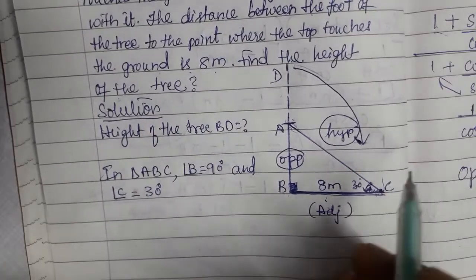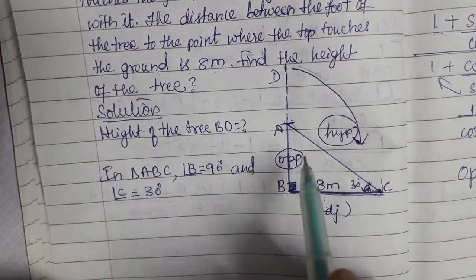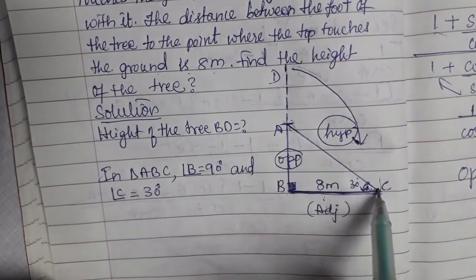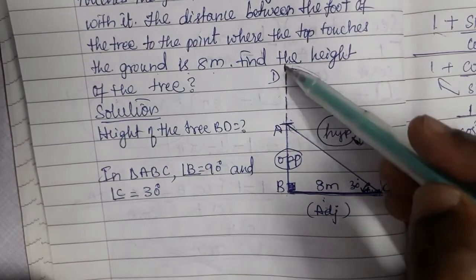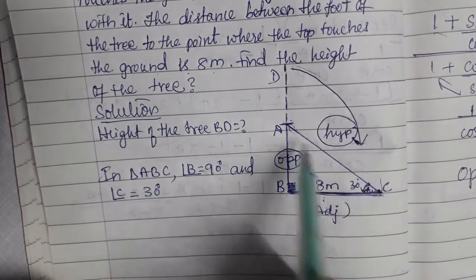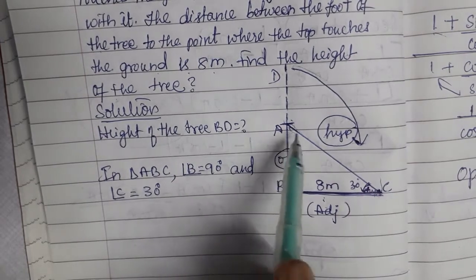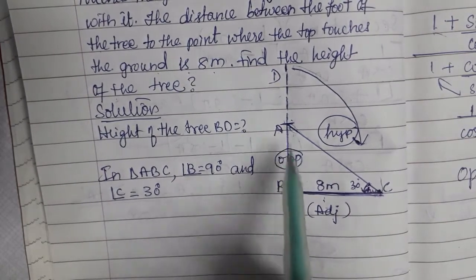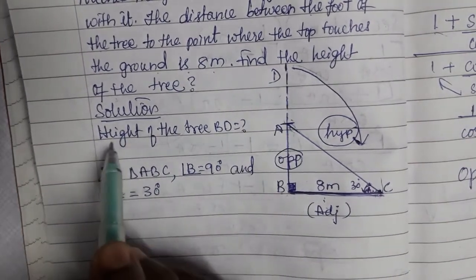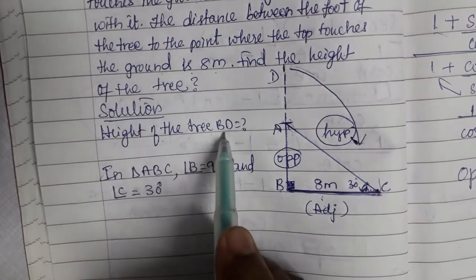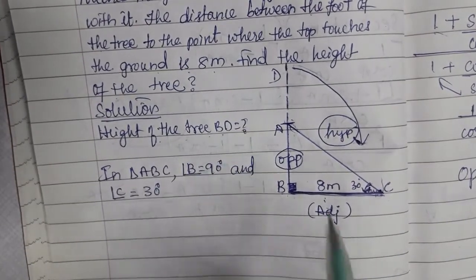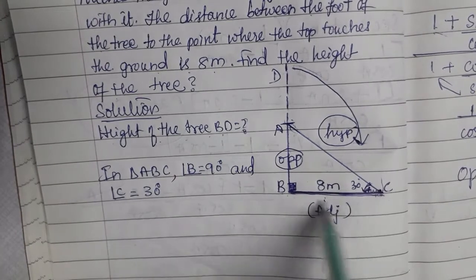Now AC is the broken part. This AD is falling down like this. So AC is the broken part. Now, as I told you, DB is the height of the tree. Height of the tree, BD is equal to question mark. Now we are considering this triangle.